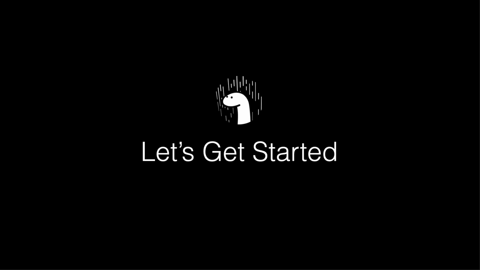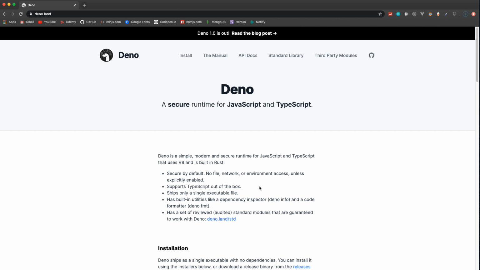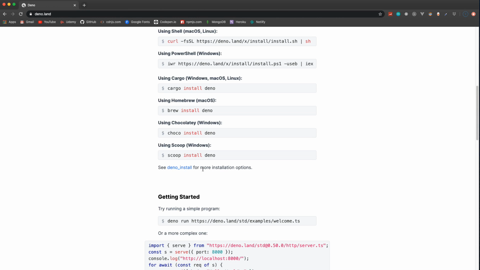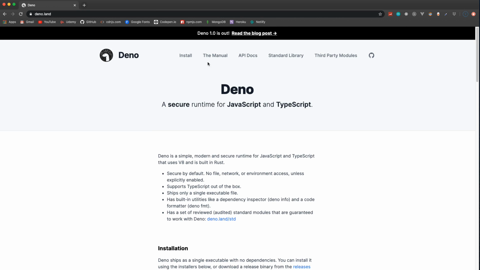Okay, so I don't want to do too many slides. I know that some people aren't huge fans of them, but I did want to just go over what Deno is and some of its features, and now we'll go in and give you some examples of that. Okay, so first of all, this is the Deno website, deno.land, and you can find the ways to install and get started, and all the documentation is here. So you definitely want to use this as a supplement to this crash course and any content that you watch with Deno.